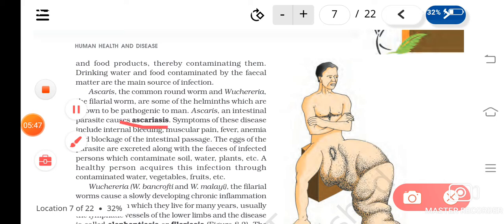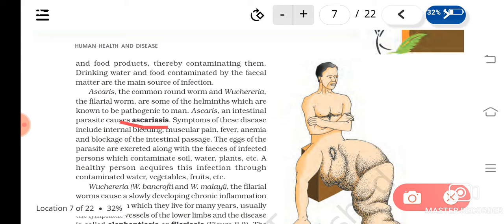So examples of diseases that are spread by helminths are ascariasis and filariasis. The other name for filariasis is elephantiasis. Ascariasis is caused by Ascaris.